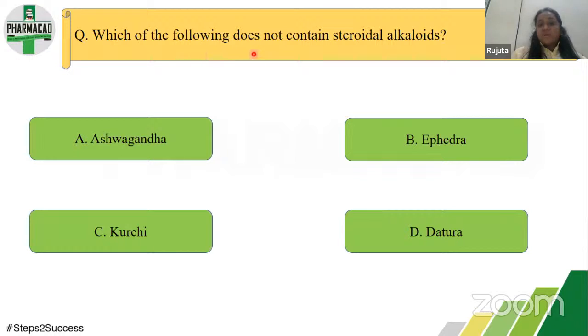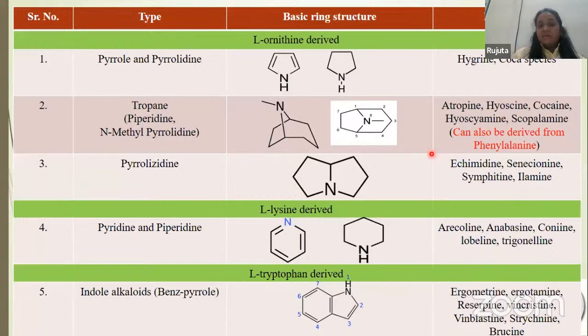Next is: which of the following does not contain steroidal alkaloid? For this we need to understand the chemical classification of alkaloids. If you know the chemical classification, then this question becomes very easy. The answer for this question is B, ephedra. It does not contain steroidal alkaloid. So now let us have a look at the chemical classification of alkaloids.